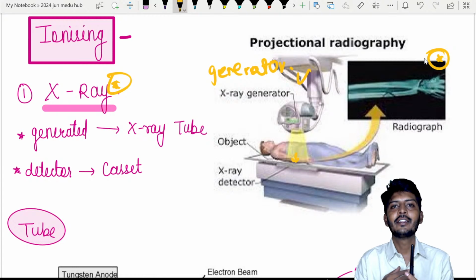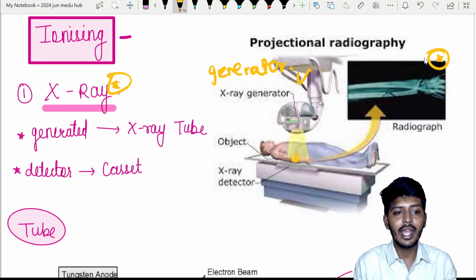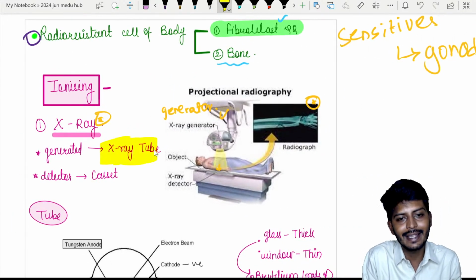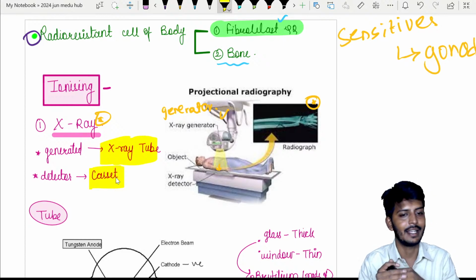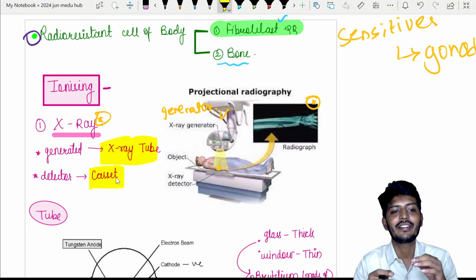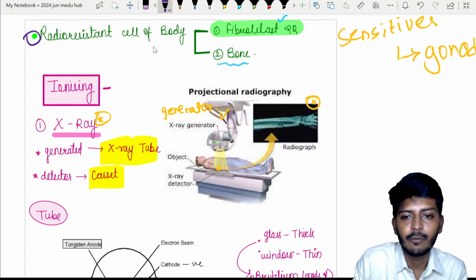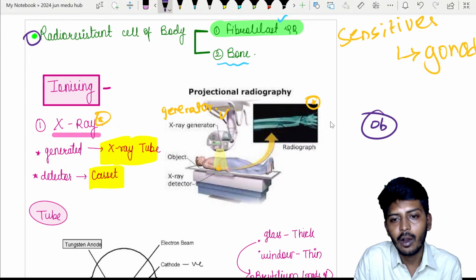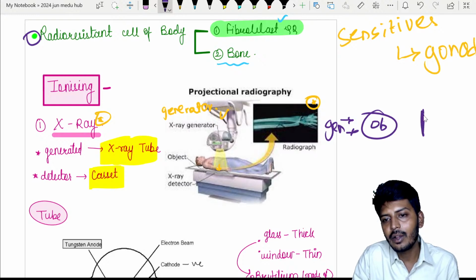Very simple. Consider there is an X-ray machine. I am standing here, X-rays will come and fall on me, pass through my body and create an image. X-rays are generated most of the time by a machine called an X-ray tube, and wherever the X-ray image is created, we call it a cassette. So there are two things: the image creation or the radiation detection occurs in a cassette. Many students are confused, so let's understand. There is one object. Now here I will have the X-ray generator. This generator will send the X-rays, and they will fall on something called a cassette.